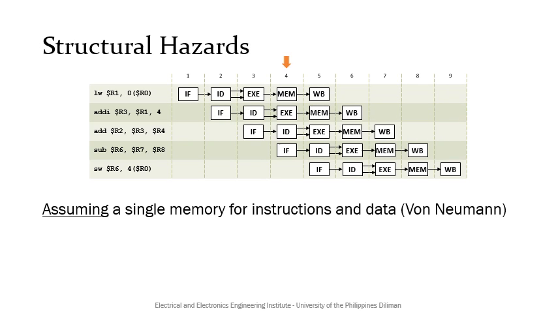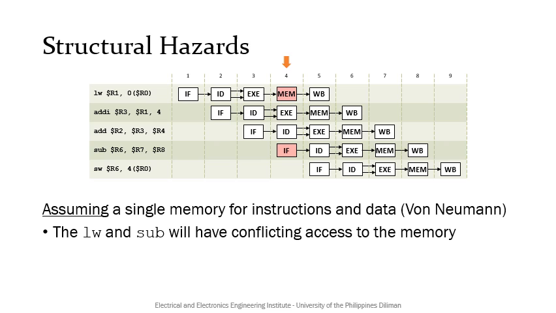However, note that at cycle 4, the load word tries to read from the data memory for saving to R1, while the subtract instruction also tries to read from the memory for the fetching of the instruction. Remember that we are considering here a shared memory for instructions and data. Thus, the load word and subtract instructions will have conflicting access to the memory, which our memory model cannot support, and thus a structural hazard occurs for this von Neumann data path.